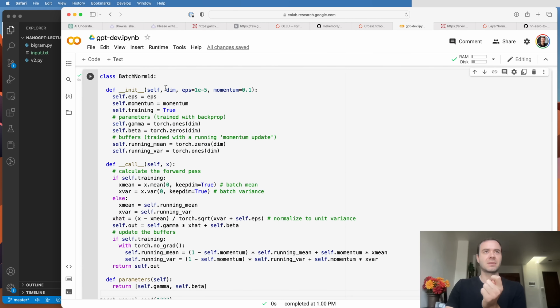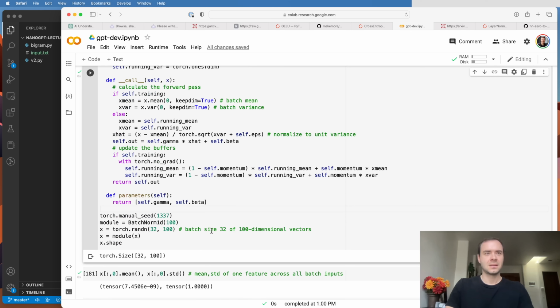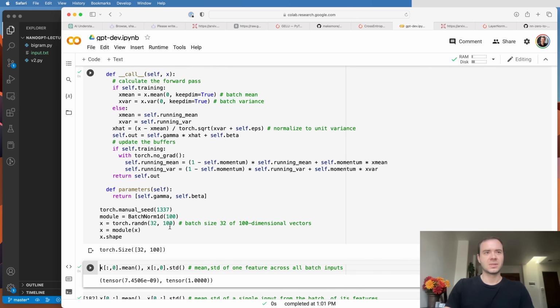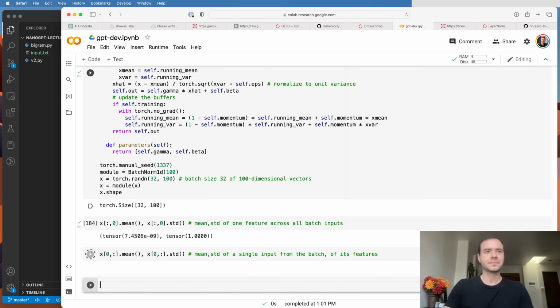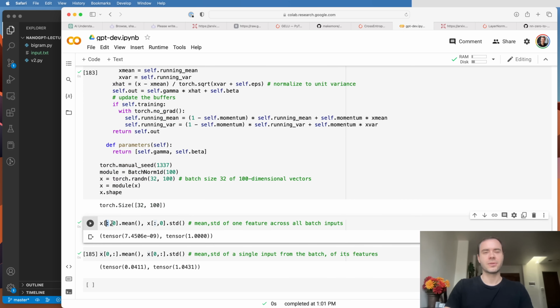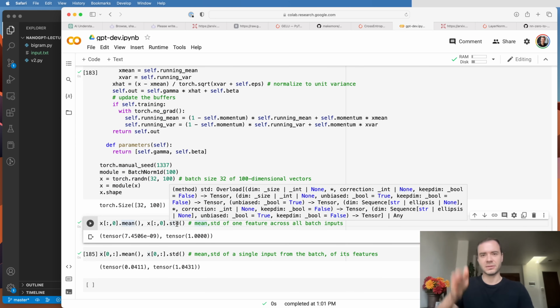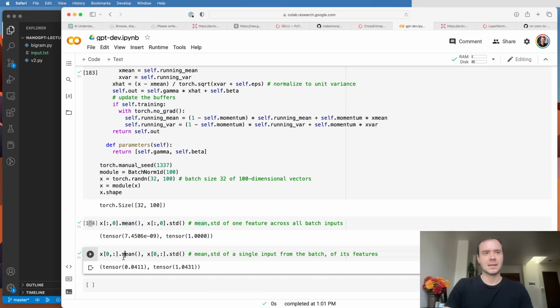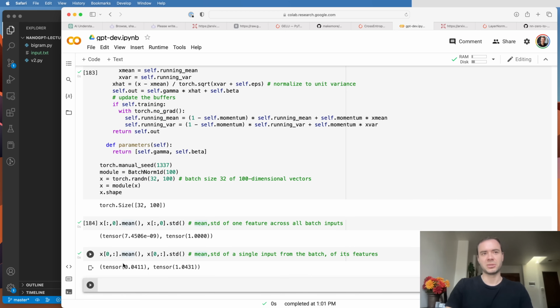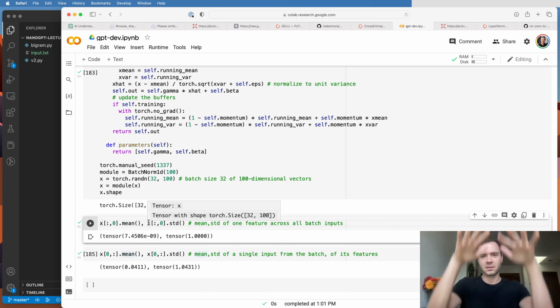So what I did here is I'm copy pasting the batch norm 1D that we developed in our Make More series. And see here we can initialize, for example, this module, and we can have a batch of 32 100-dimensional vectors feeding through the batch norm layer. So what this does is it guarantees that when we look at just the 0th column, it's 0 mean, 1 standard deviation. So it's normalizing every single column of this input. Now the rows are not going to be normalized by default because we're just normalizing columns.